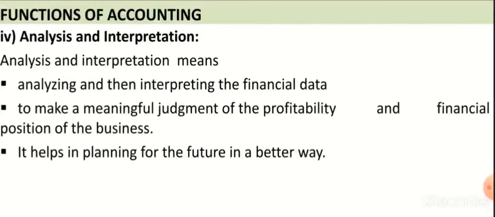It helps in planning for the future in a better way. Once we prepare the final accounts, we get to know the financial position. The financial judgment can be made just by seeing the final accounts, and this helps to plan for the future. So this is the fourth function.